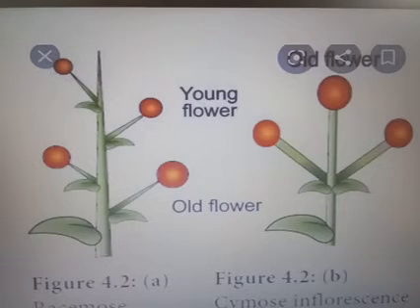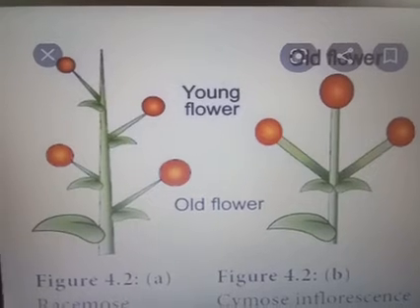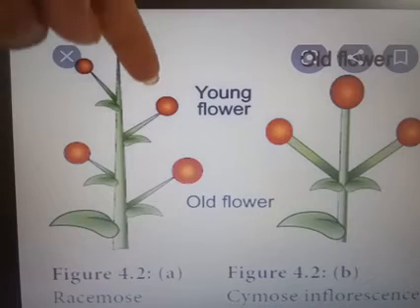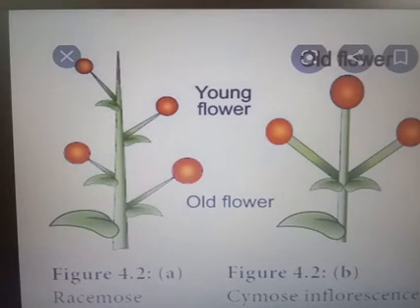An example for this group is Crotalaria and Cassia. Cassia means kanikonna. So that is racemose inflorescence. In this figure, which one is racemose inflorescence? The first figure is the example for the racemose inflorescence, because here the young flowers are seen in the top portion, and the old flowers are seen in the base portion.